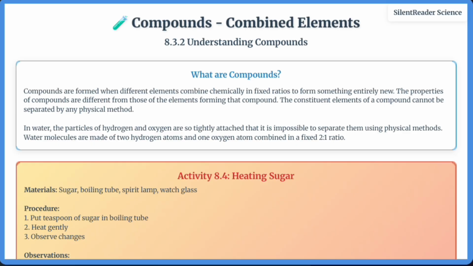Common salt is another compound, formed from sodium, a soft, reactive metal, and chlorine, a toxic gas, but the compound is harmless and essential for life. Compounds cannot be separated into their elements by physical methods. They require chemical reactions or energy input like electricity.